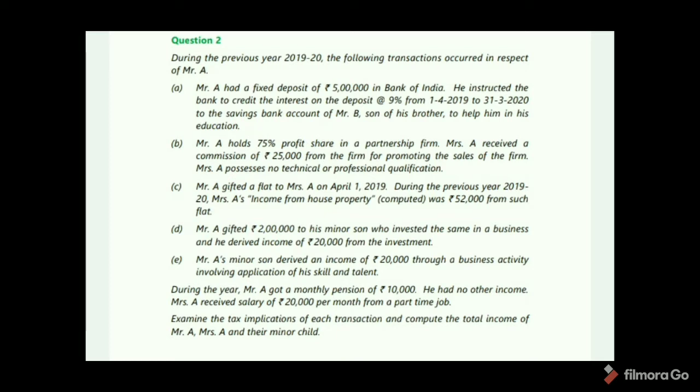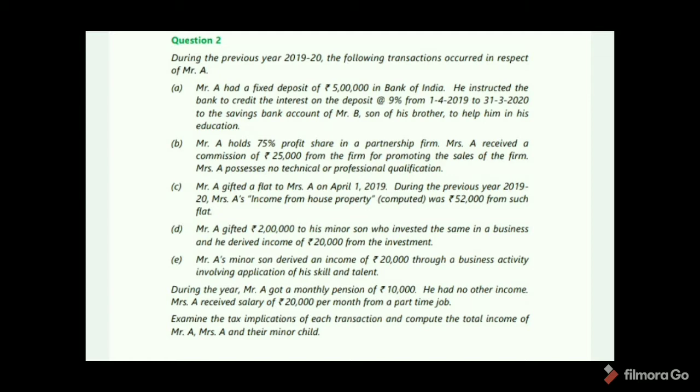Mrs. A's income from house property was 52,000 from such flat. Mr. A gifted 2 lakhs to his minor son who has invested the same in a business and he derived income of 20,000 from the investment. Mr. A's minor son derived an income of 20,000 through a business activity involving application of his skill and talent.